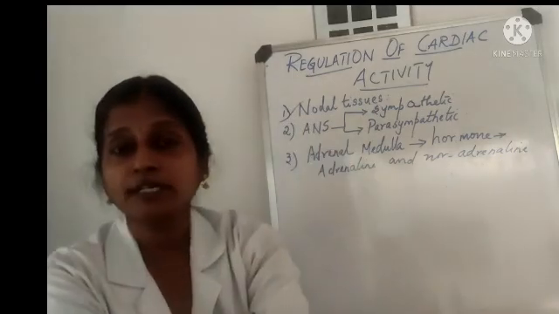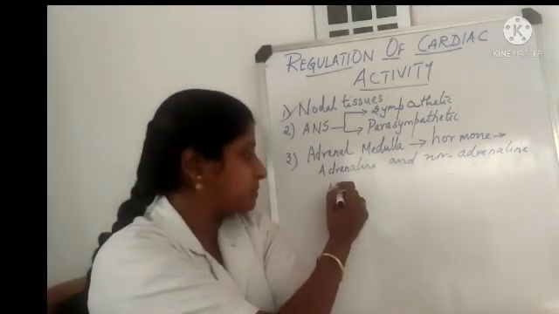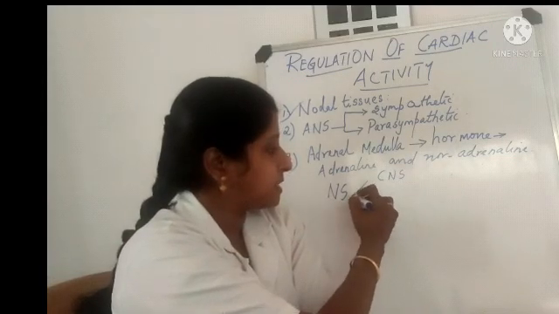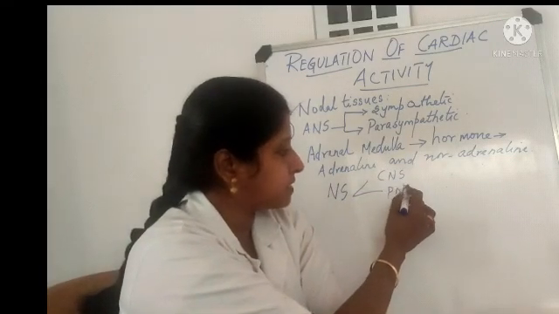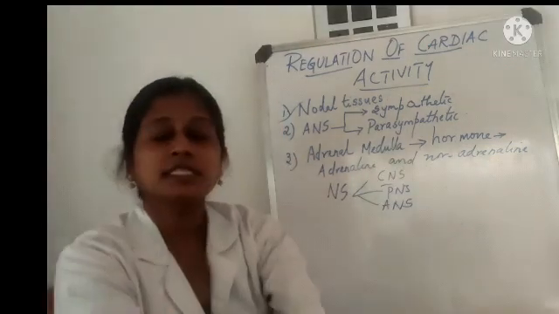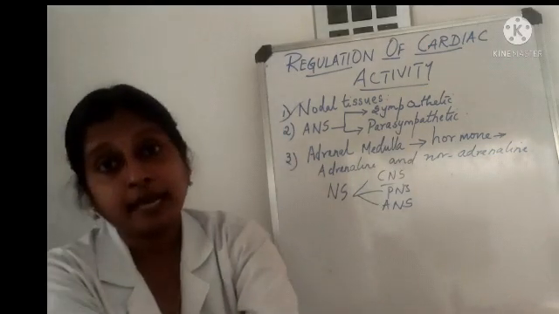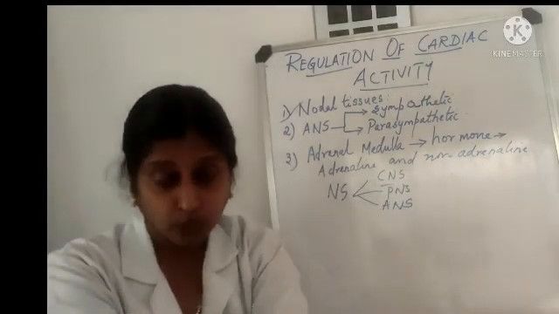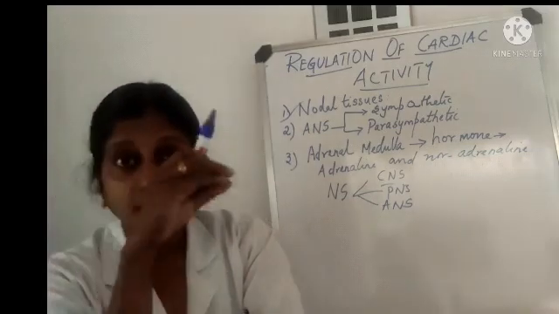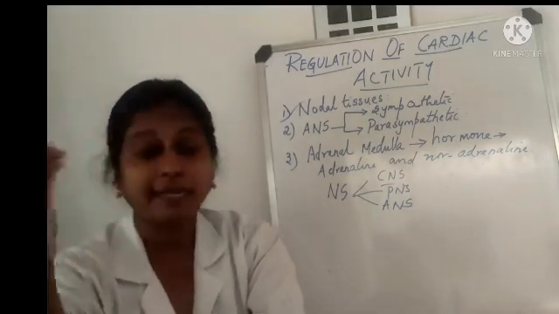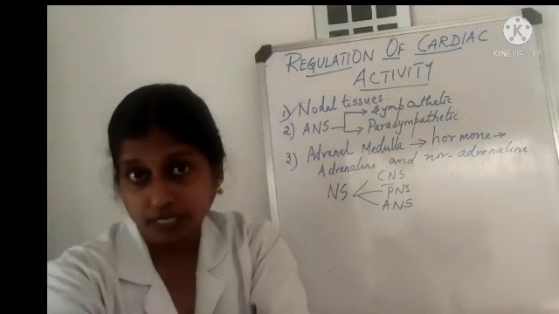So when we have already discussed, nervous system is of three types, isn't it? One is CNS, central nervous system. Second one is peripheral nervous system. Third one is autonomic nervous system. Central nervous system includes what? Brain as well as spinal cord. Peripheral nervous system includes what? It includes the nerves which are coming out from the brain, that is the cranial nerves, and the nerves which are coming from the spinal cord, that is the spinal nerves, isn't it?